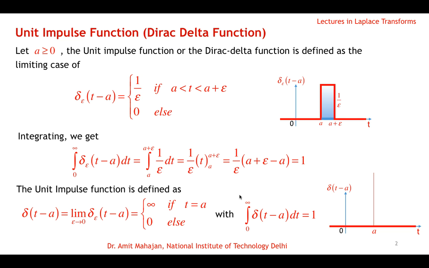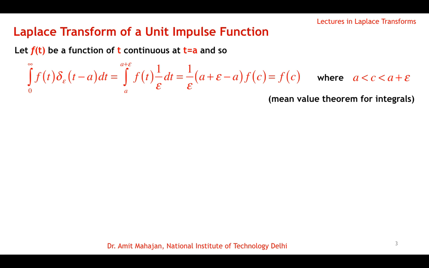Okay. So now the question is whether we can find the Laplace transformation for this impulse. Okay. So let us see how we can do that. Okay, so the Laplace transformation of the unit impulse function. So let f(t) be a function continuous at t equal to a, and so if we calculate the integral from 0 to infinity of f(t) delta epsilon (t minus a) dt, then by definition delta epsilon (t minus a) equals 1 by epsilon only in this duration a to a plus epsilon, otherwise this is 0.